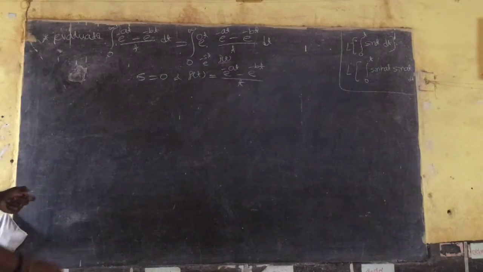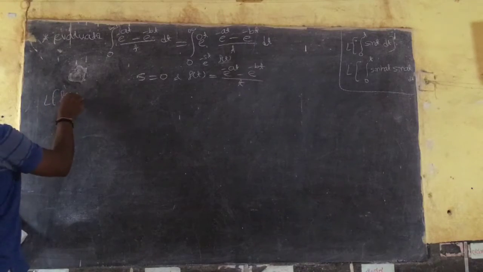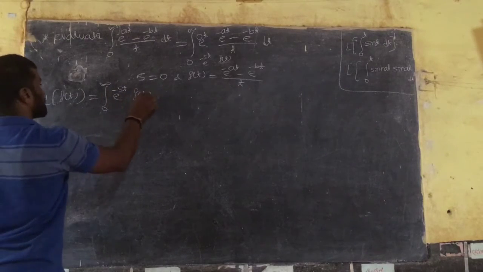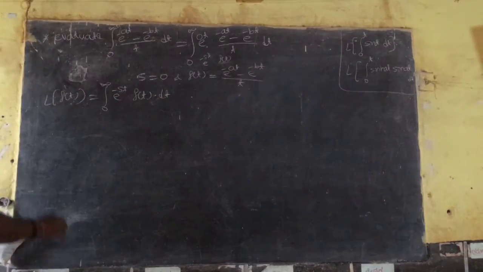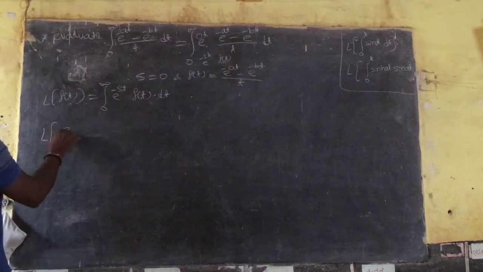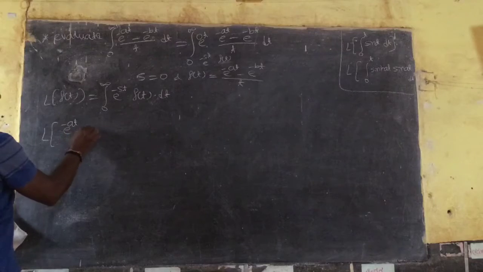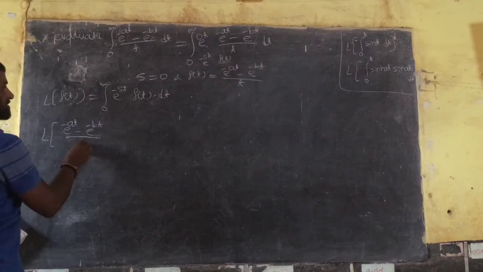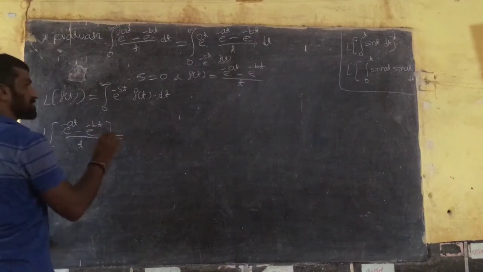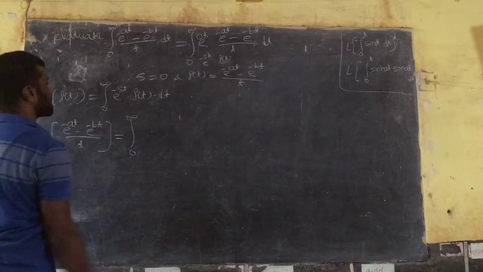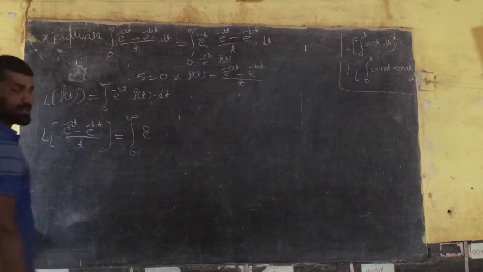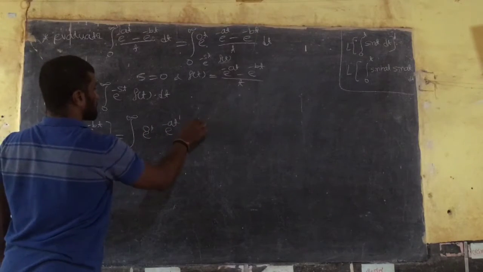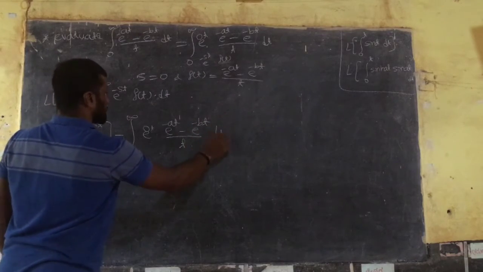Now apply the definition of Laplace. Laplace of f of t is equal to integration from 0 to infinity of e raised to minus st into f of t dt. Here f of t is (e raised to minus at minus e raised to minus bt) divided by t. So that equals integration from 0 to infinity of e raised to 0 into t, into (e raised to minus at minus e raised to minus bt) divided by t, into dt.